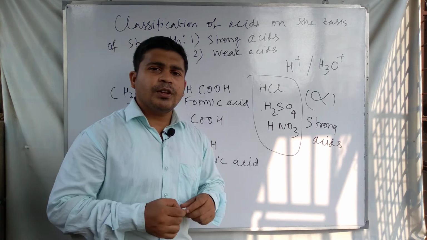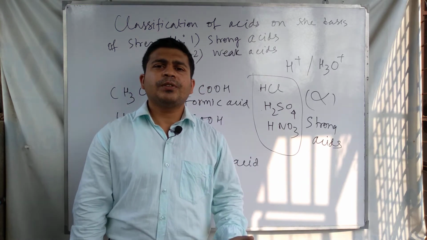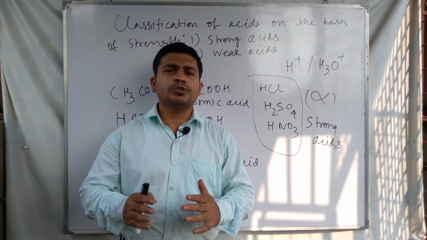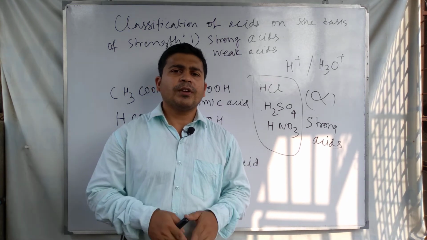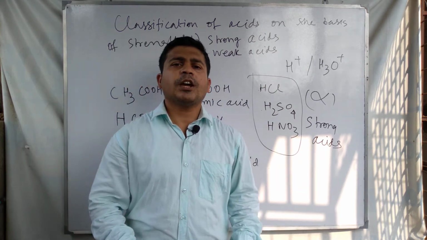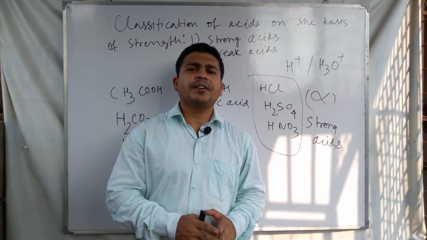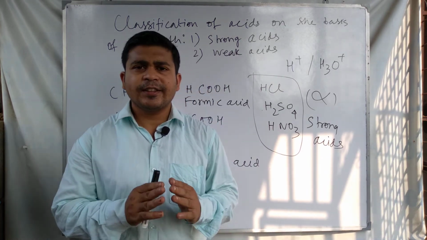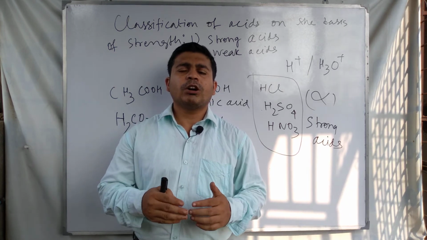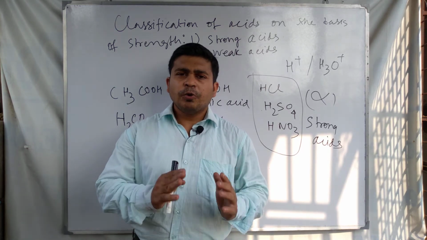These are called weak acids because in their aqueous solution they dissociate partially to produce H plus ion or H3O plus ion, and the concentration of H plus ion or H3O plus ion in their aqueous solution is low. For this lower concentration of H plus ion, they are termed weak acids.